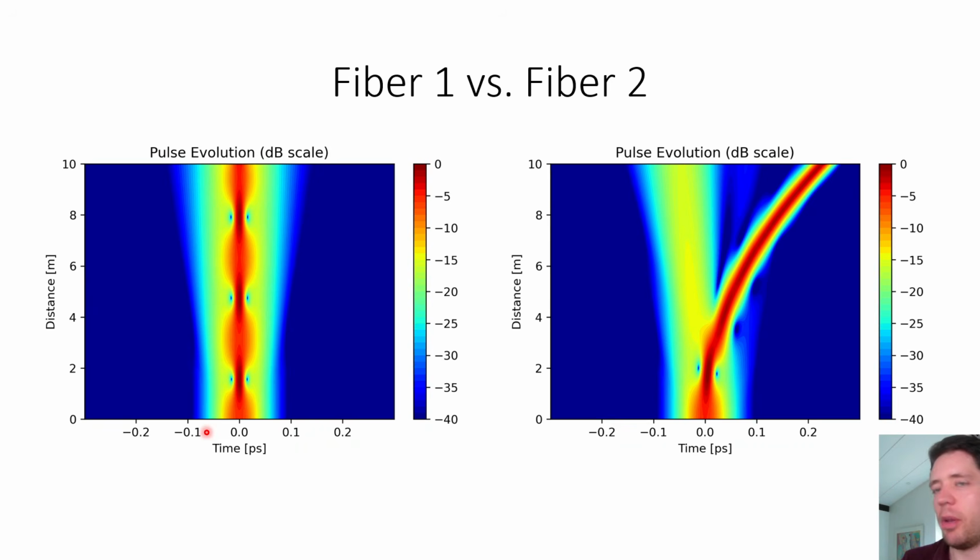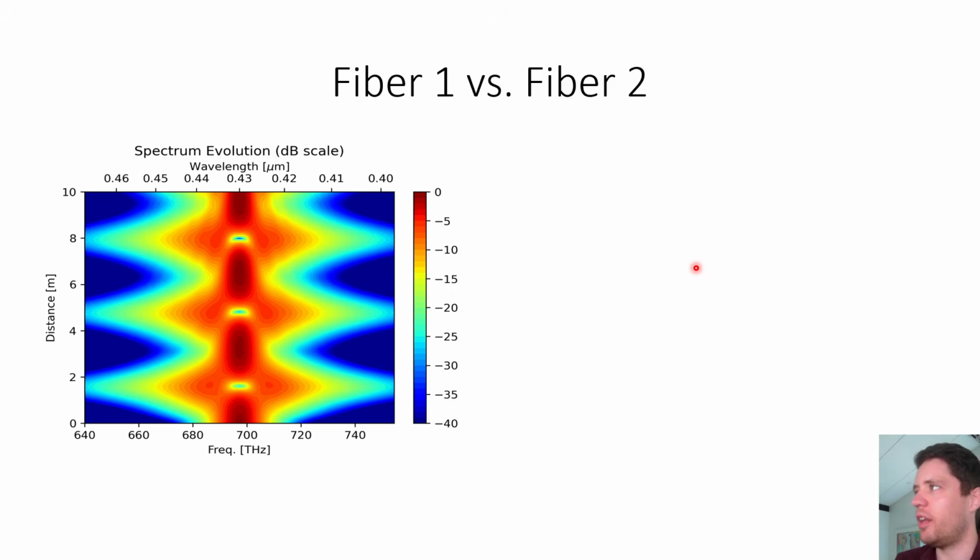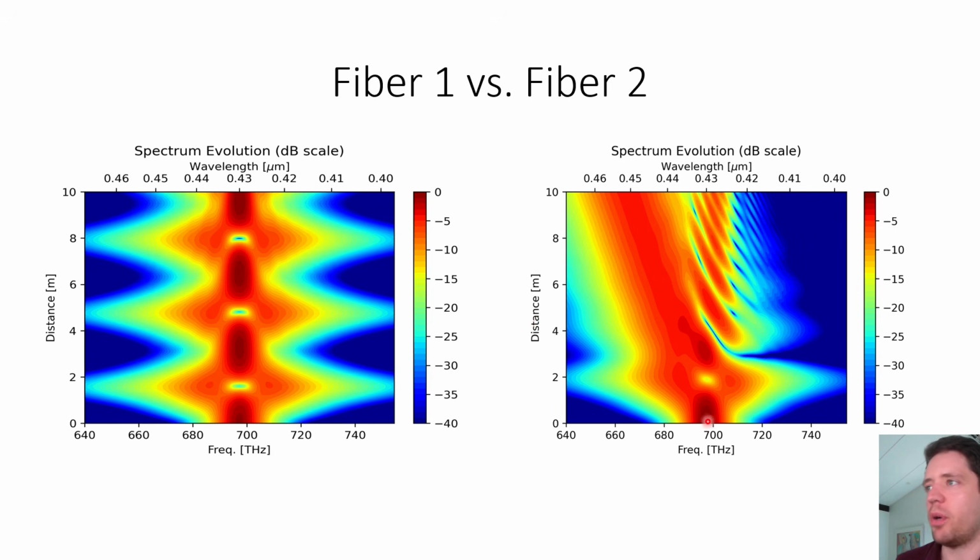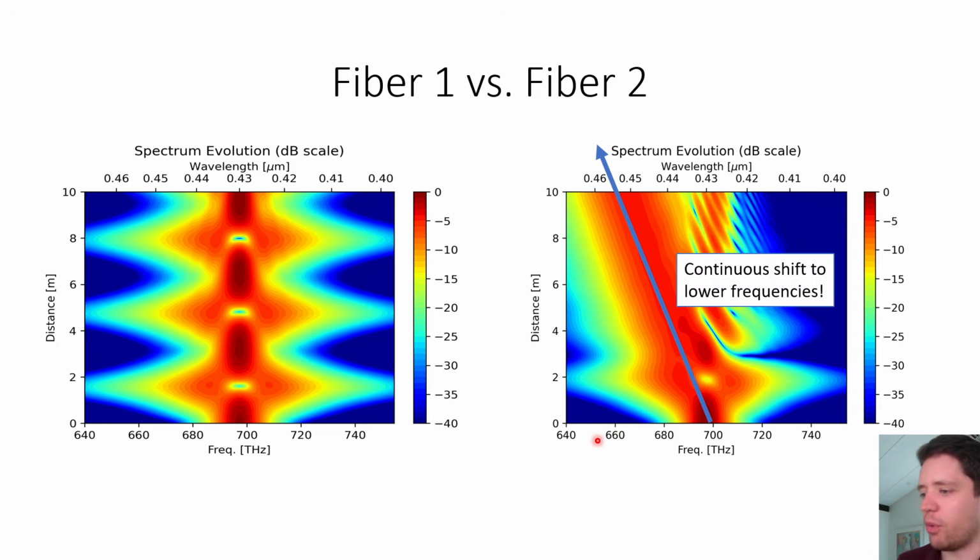This becomes a little more interesting if we propagate it through the second fiber, where the Raman effect is also active. We notice that initially we also get something that looks a bit like the oscillating soliton behavior from before, but part of the power seems to branch out and move towards the right, towards later times here. That's fairly easy to understand if we look at the spectra as well, because for the first fiber right here, we can see that the spectrum just remains symmetrical. But for the second fiber, we can see it begins to shift towards more red frequencies, or rather lower frequencies, like so.